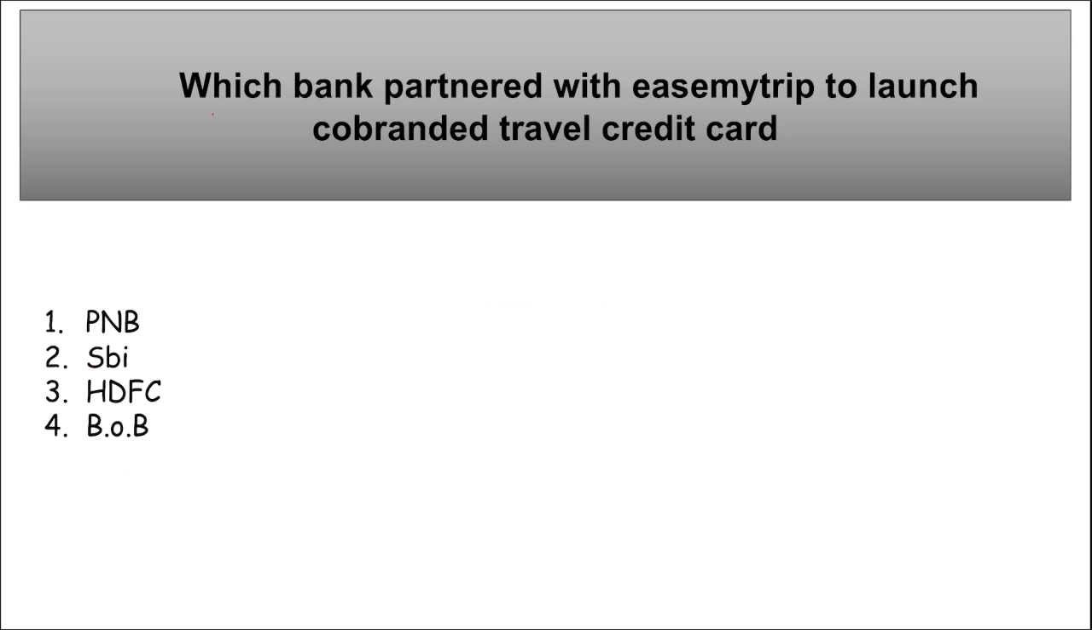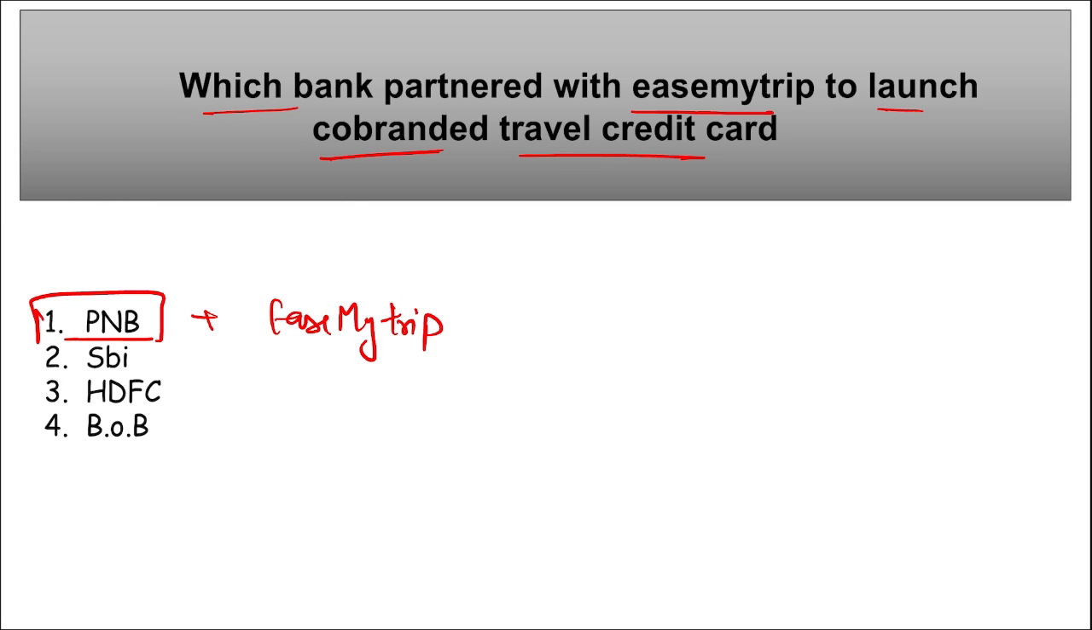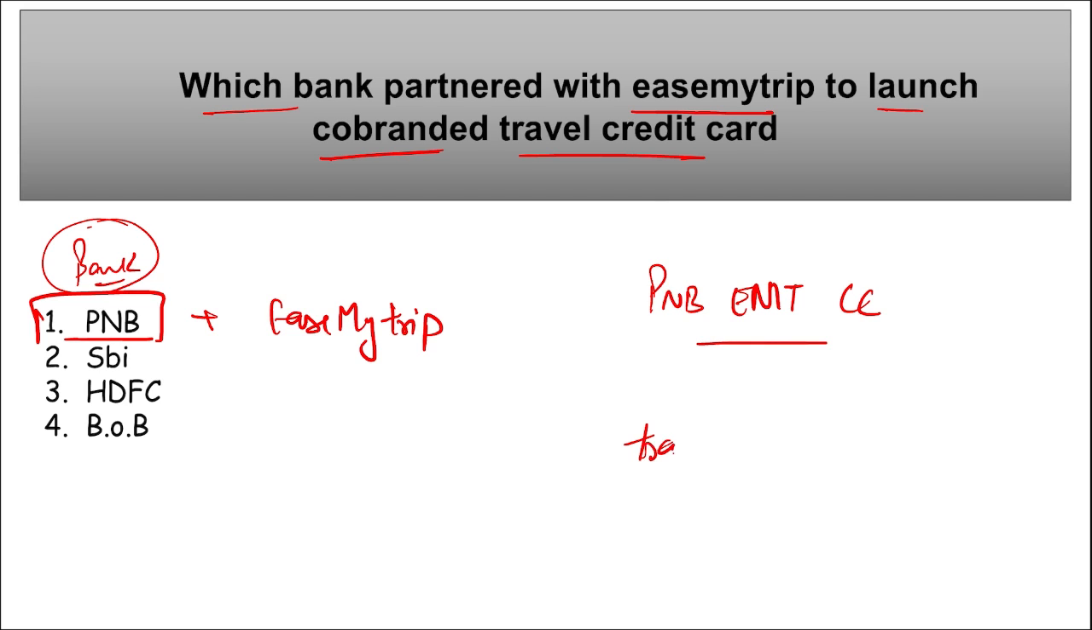Next, which bank partnered with EaseMyTrip to launch a co-branded travel credit card? So it is Punjab National Bank and EaseMyTrip, right? These are the two organizations, correct? So they have partnered together to launch a co-branded travel credit card that will be named the PNB EMT credit card, correct? This is a co-branded travel credit card that will be very beneficial for travel, correct?